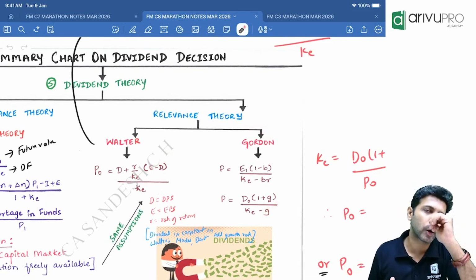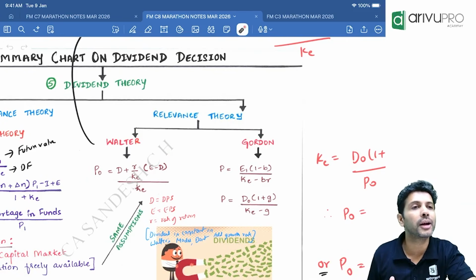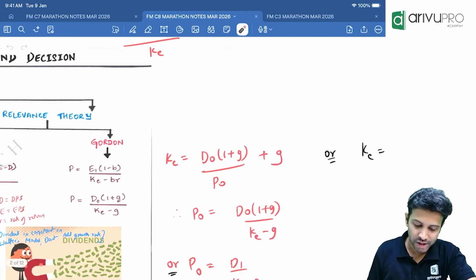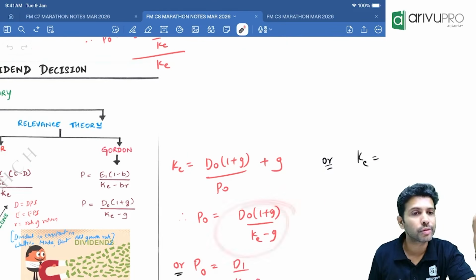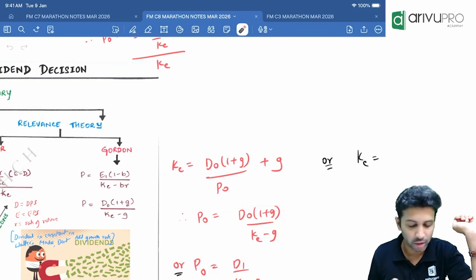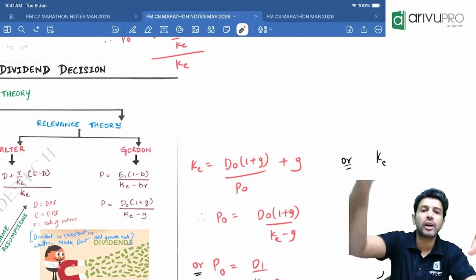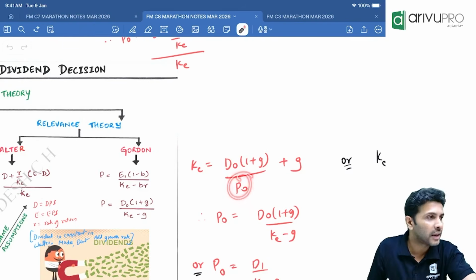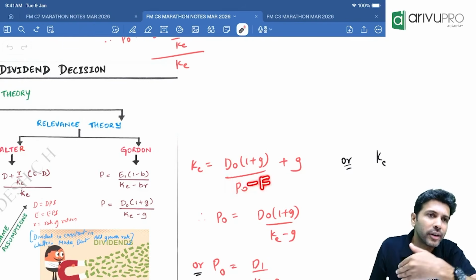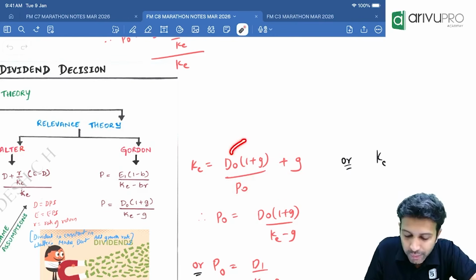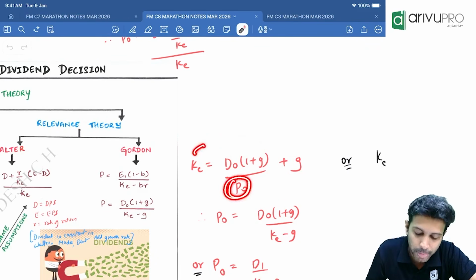Remember in cost of equity, what was the Gordon formula we used? If you want to find cost of equity, it is D naught into 1 plus growth rate divided by P naught. Flotation cost will not be there over here. The whole thing is added to the growth rate. Now D naught, growth rate, and cost of equity will be given. What will be missing? P naught.